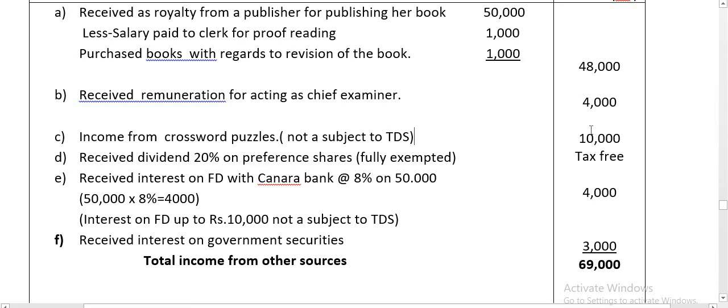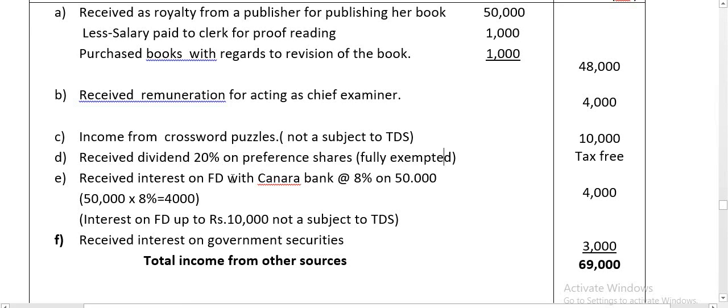Next, received dividend of 20% preference share. Remember, when the dividend is of an Indian or foreign company and it is not mentioned which, always assume that it is an Indian company. So Indian company dividend up to 10 lakh is tax free. Here the given amount is 50,000, so it is tax free.